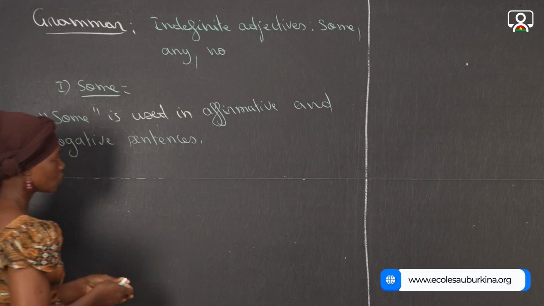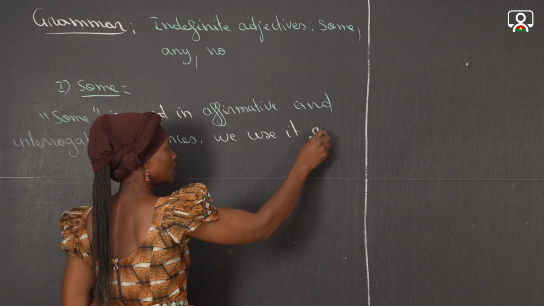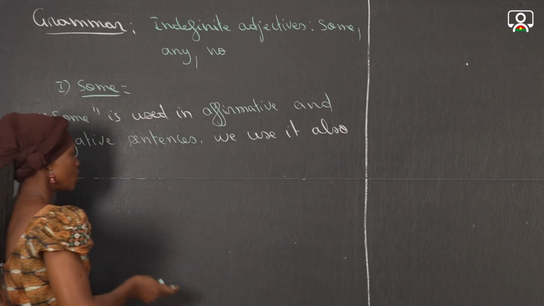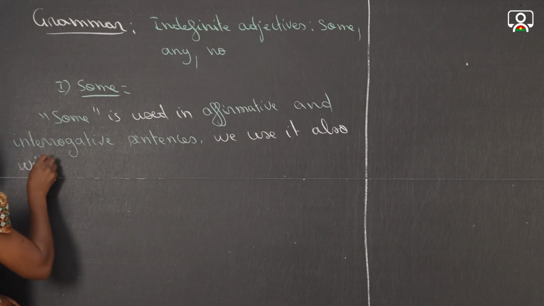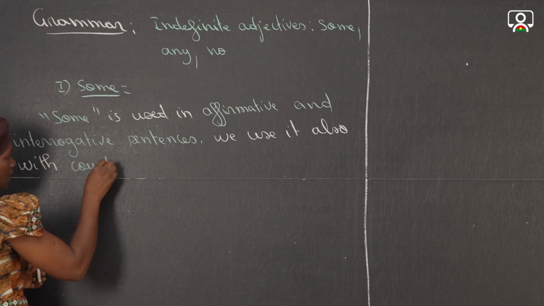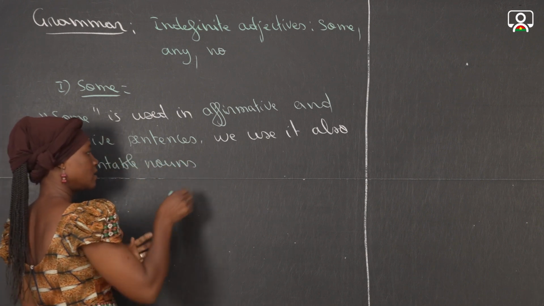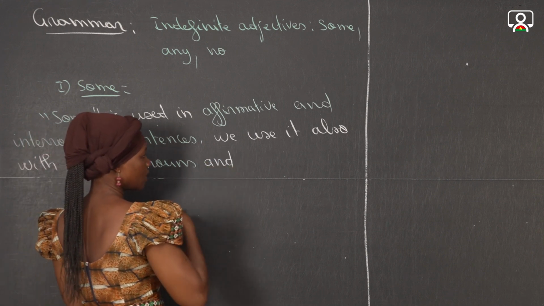Let's take some examples. I'm going to add, we use it also with what we call in English countable nouns and uncountable nouns.